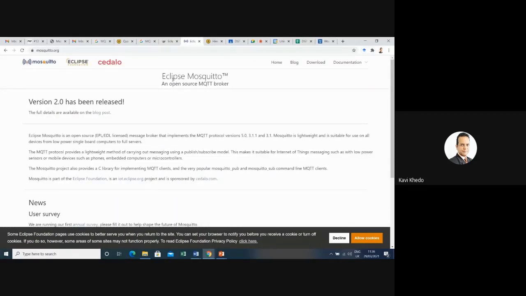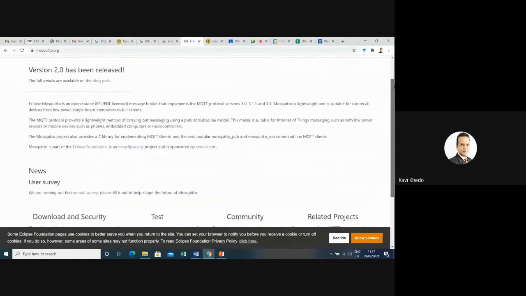Yeah, you see it's written Eclipse Mosquito. And open source, here it is, an open source MQTT broker. So it's already available. You just need to know how to use it. You don't have to implement the broker. The broker is already there. You just need to know how to implement your client to connect to that broker. And you have those popular open source brokers, which is very convenient.